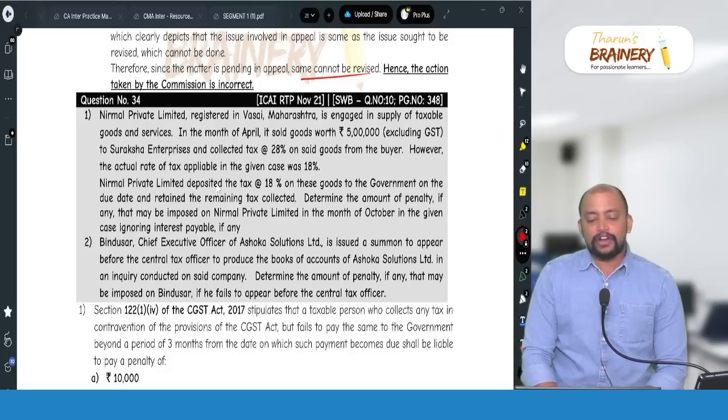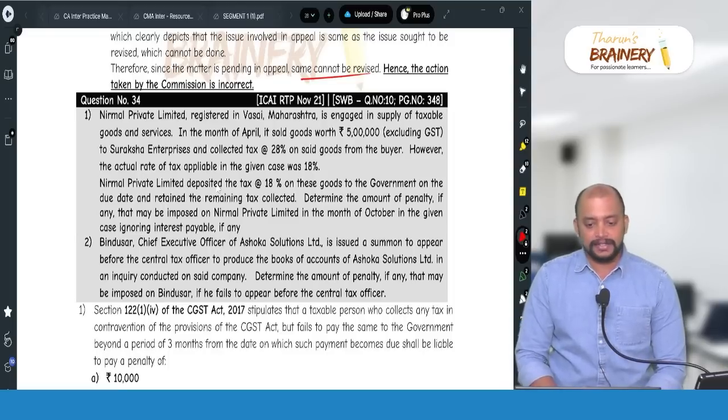Then page number 348. Nirmal Private Limited, registered in Vasai, Maharashtra, is engaged in supply of taxable goods and services.